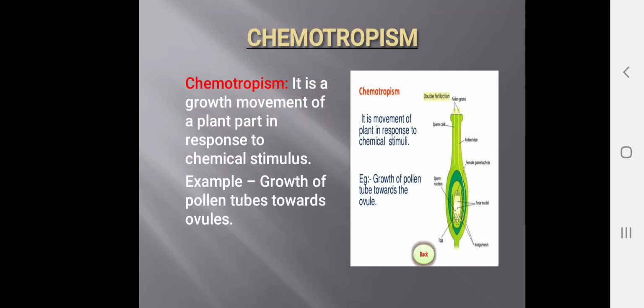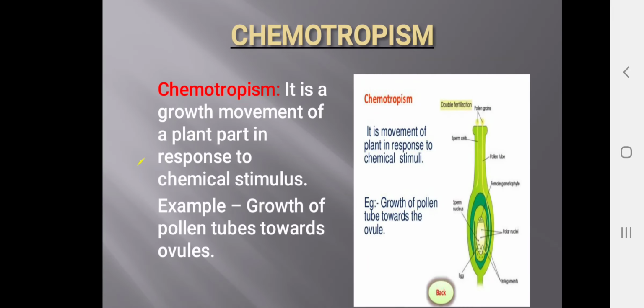Next one is chemotropism. Chemotropism is a growth movement of a plant part in response to a chemical stimulus. Here you can see the pollen grains which come and sit on this plant. It will grow towards the chemical. This is the growth of pollen tubes towards the ovules. Pollen tubes will grow from upside to downwards.